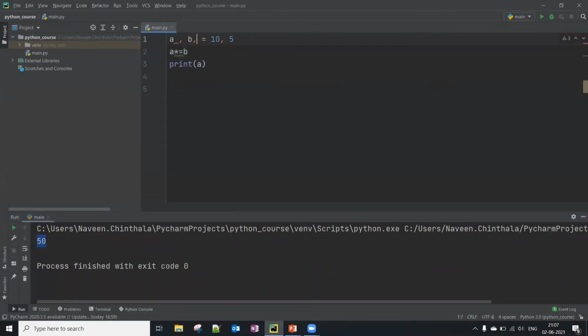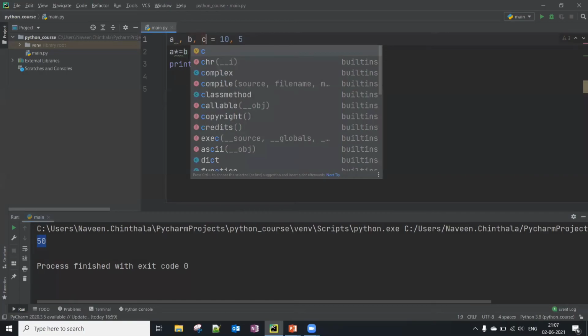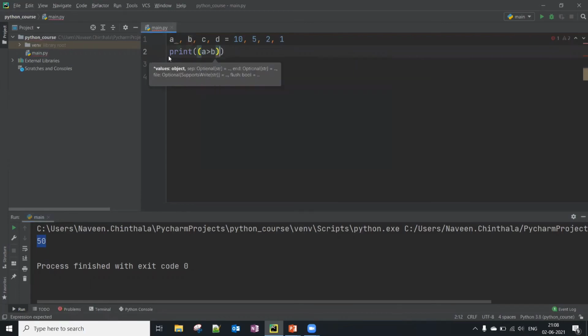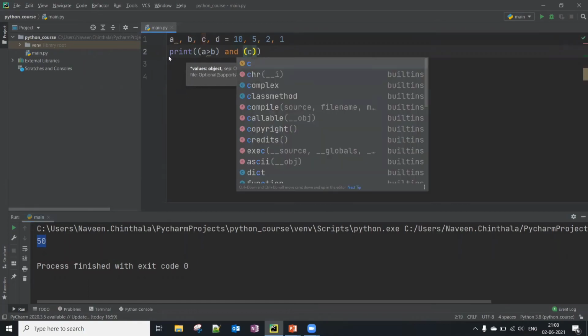So let me define two more variables, c, d equals 2, 1. Print a greater than b and c greater than d.